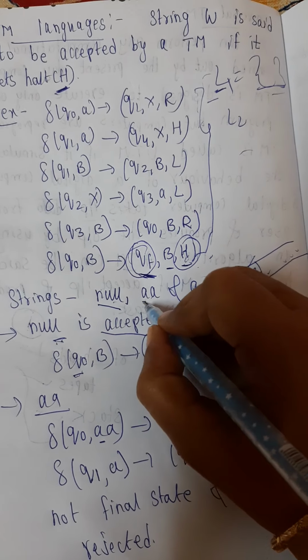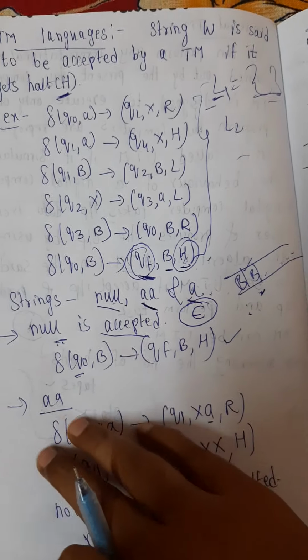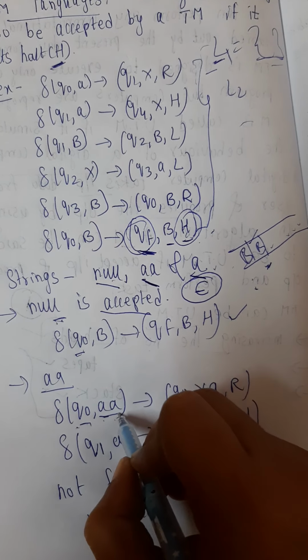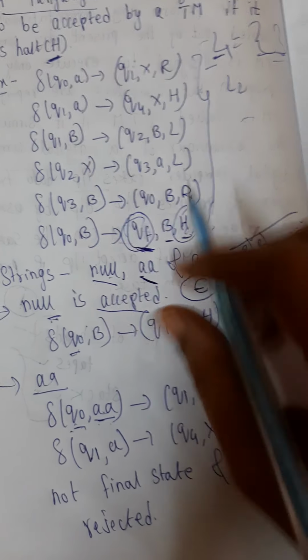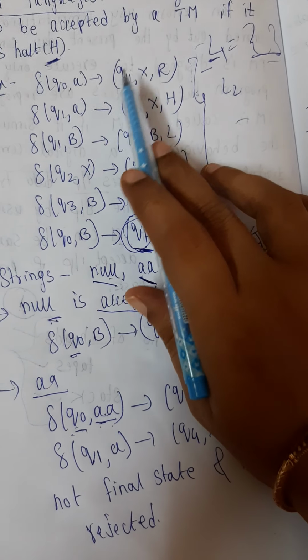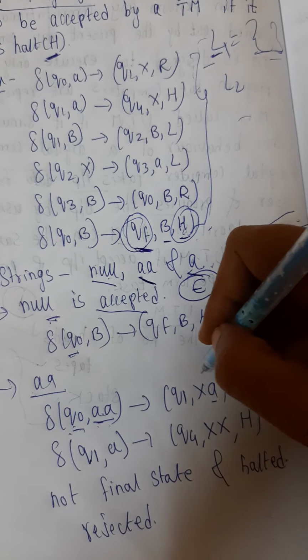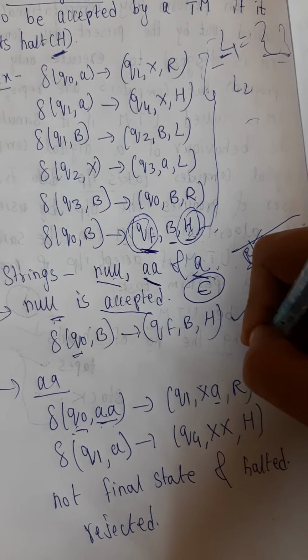Now another example, AA. Start from Q naught with this string. Q naught A goes to Q1, A is replaced with X, and you move right.